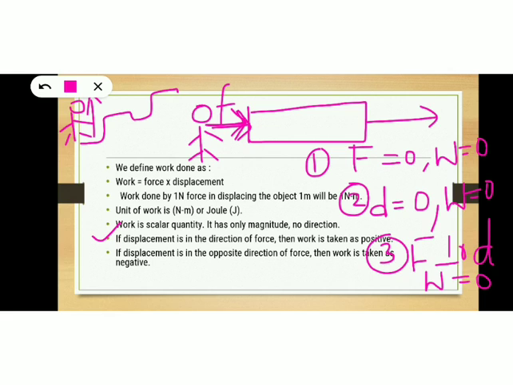Yes, he is climbing the steps down. So displacement is in the downward direction. So force is in the upward direction, but displacement is in the downward direction. Right? So here work done will be negative because force and displacement are in the opposite direction.